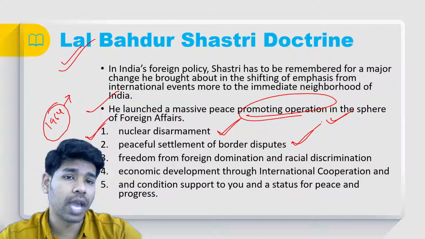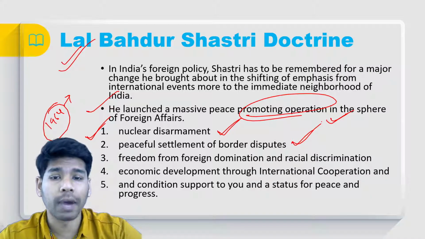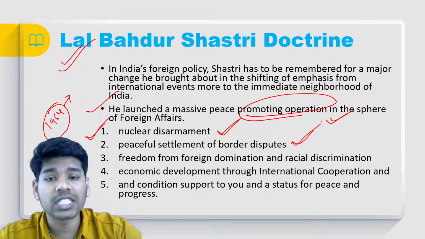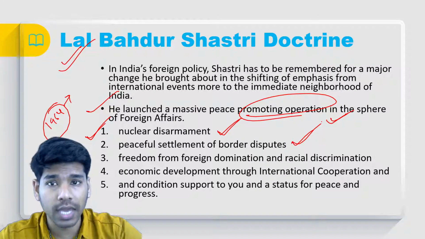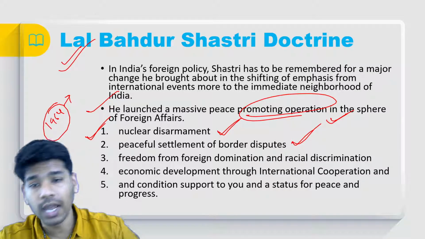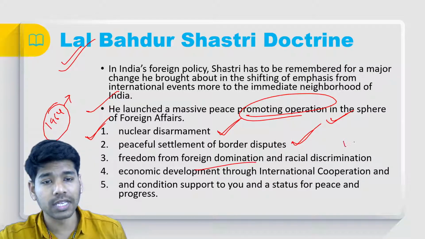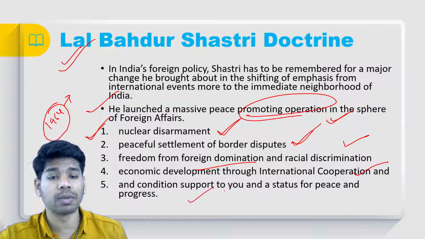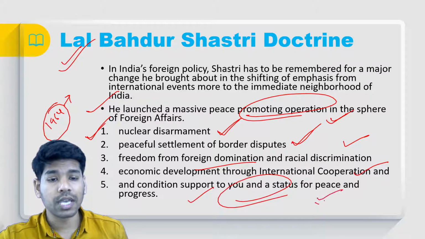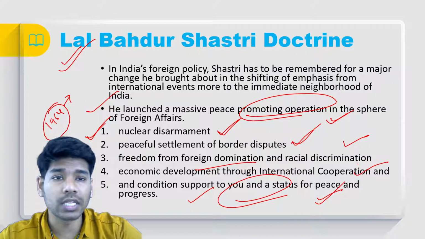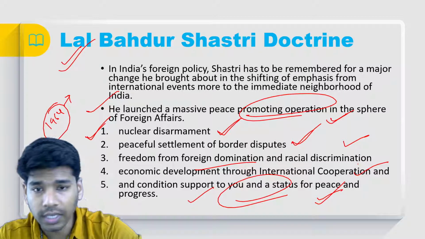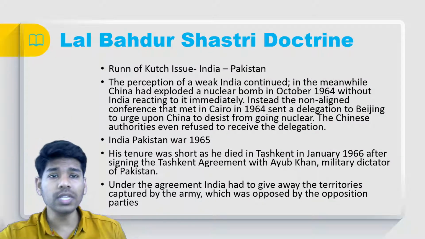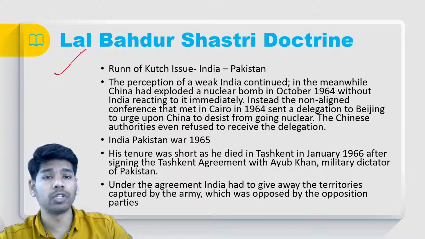During his time, we had disputes across the border with Pakistan, so there had to be a peaceful settlement of the border disputes. He looked towards peaceful settlement, freedom from foreign domination and racial discrimination, economic development through international cooperation, and conditions to support peace and progress. These are the areas from which the Shastri doctrine comes. So we'll see the events that happened during the time of Lal Bahadur Shastri.